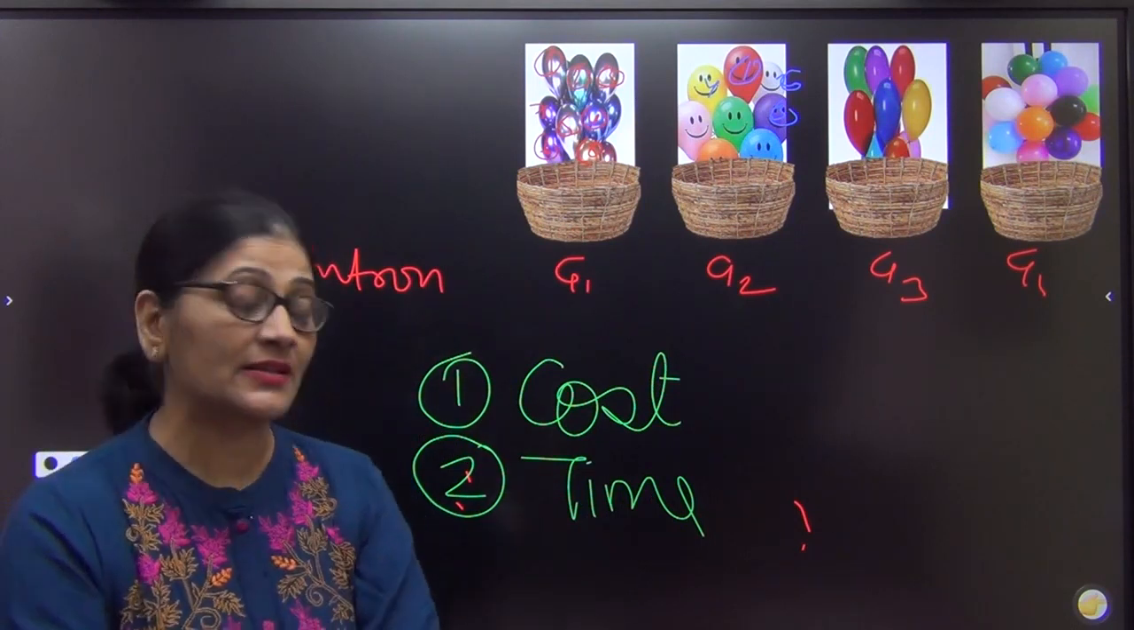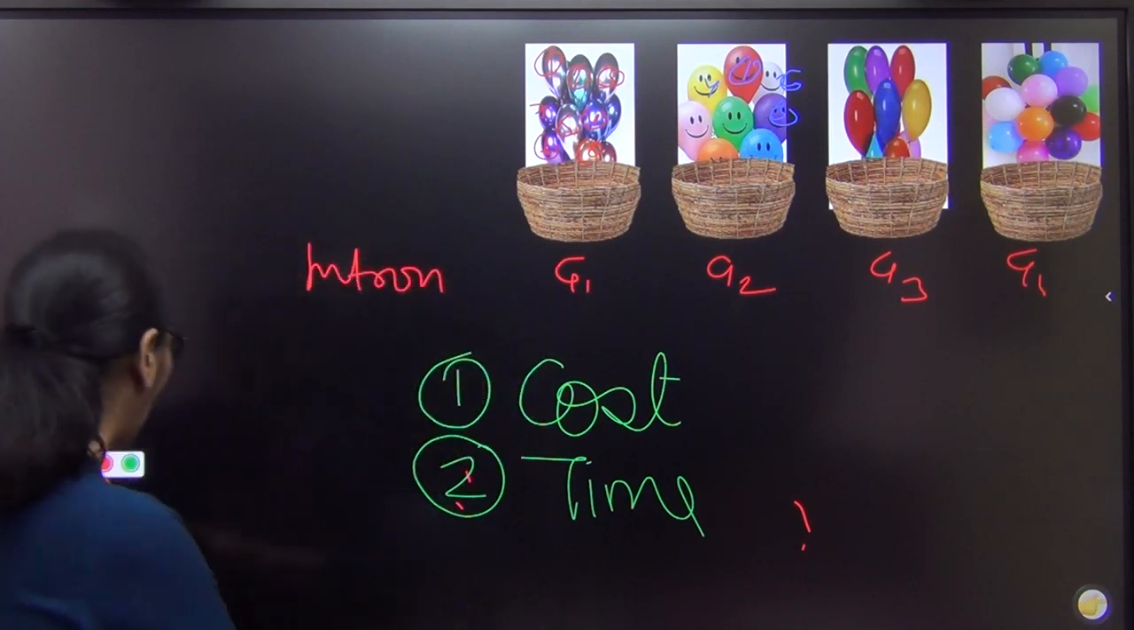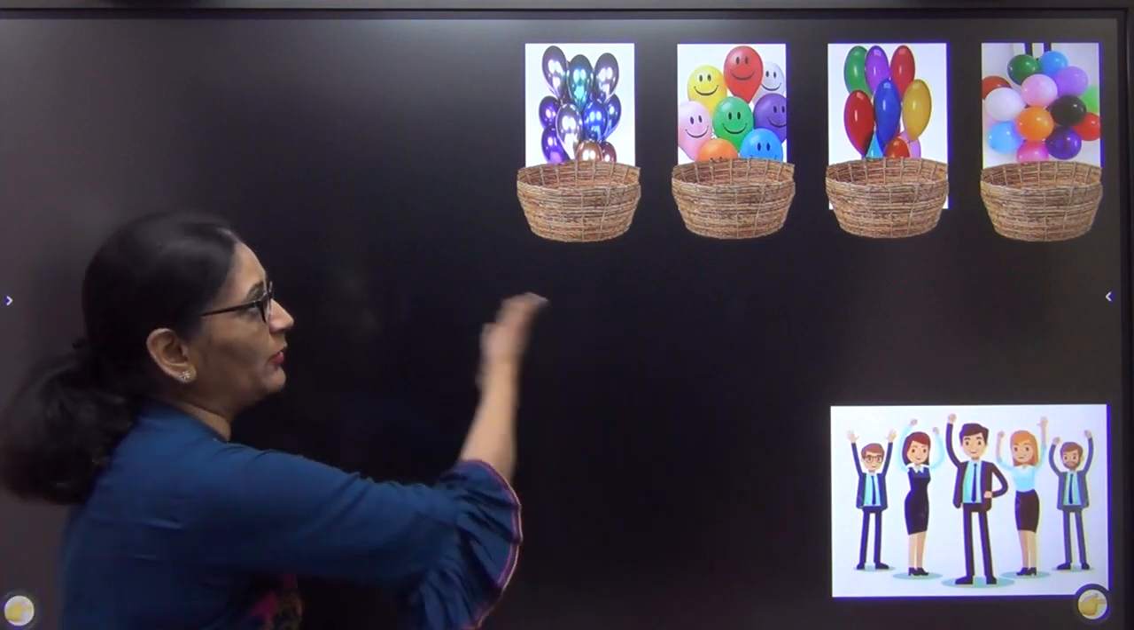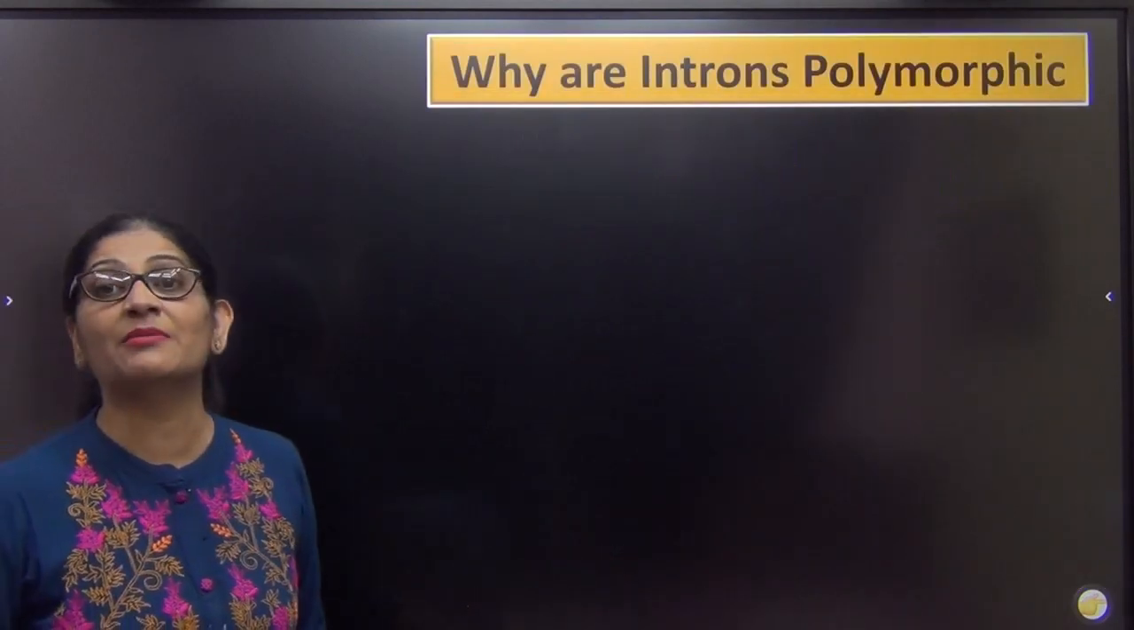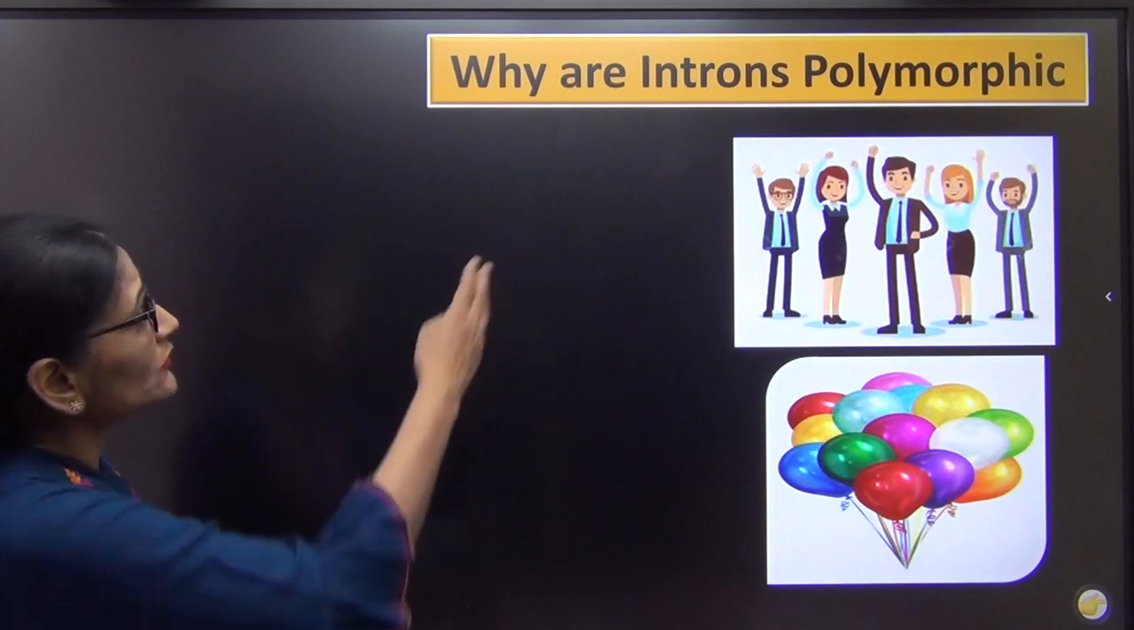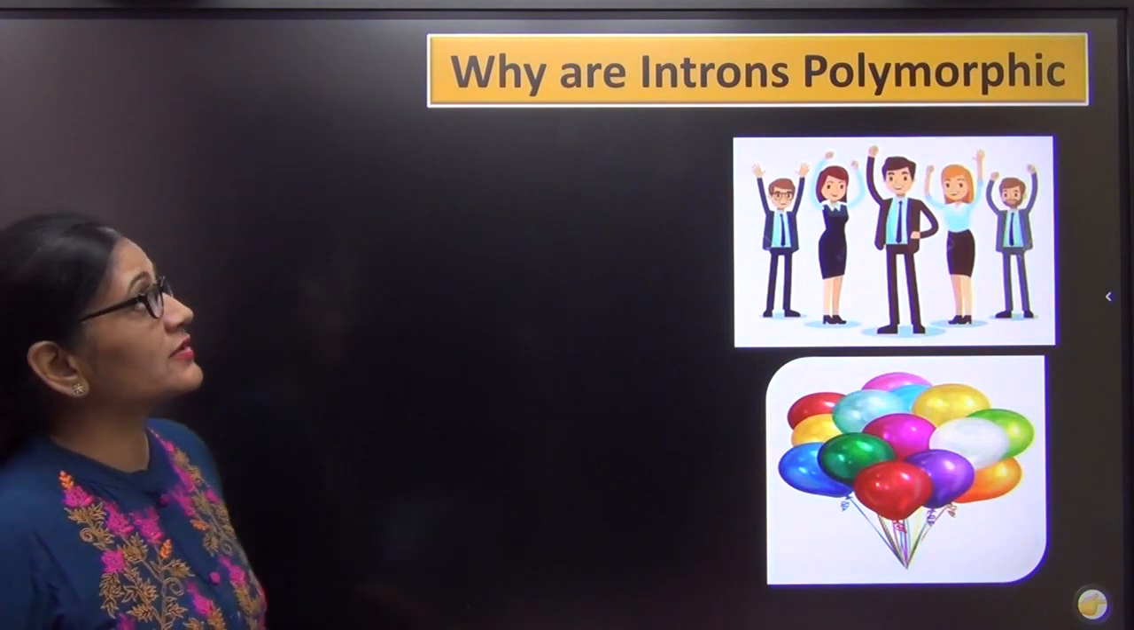So regarding introns that I was telling you about, I will show you another example to explain what I wanted to. So I'm just showing you that if in a population we ask them to pick 2 individuals, the probability of them being the same is very low. Okay? So why are introns polymorphic?